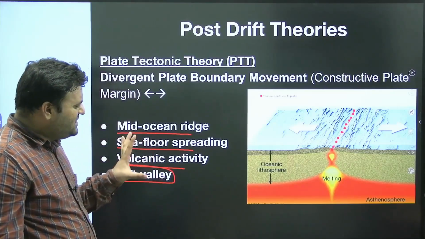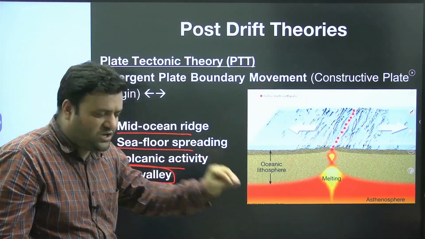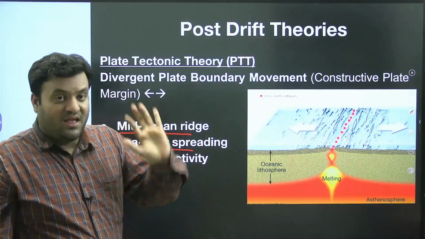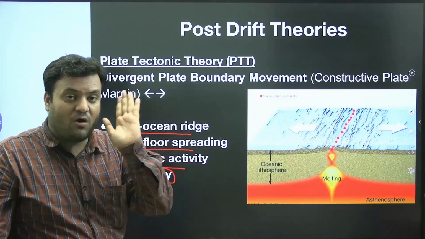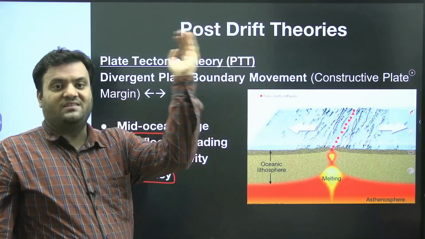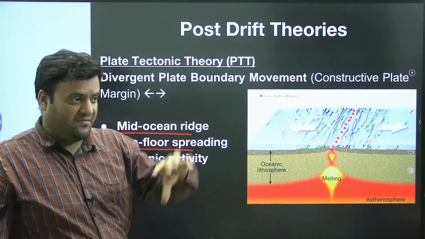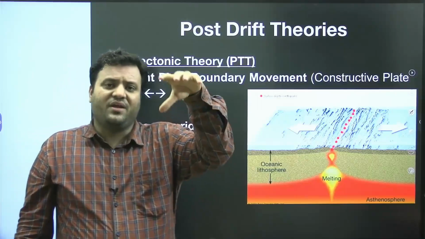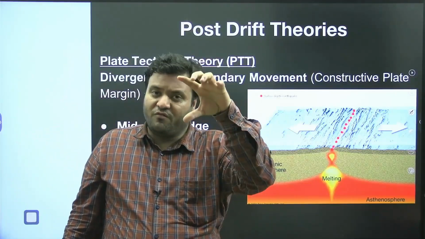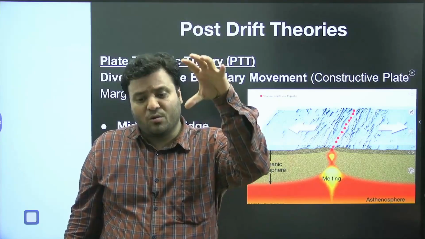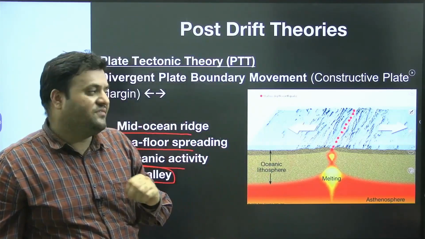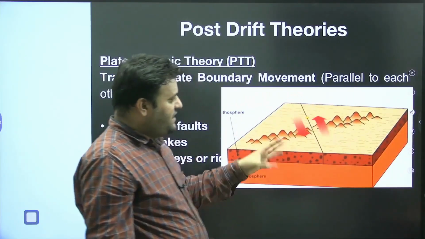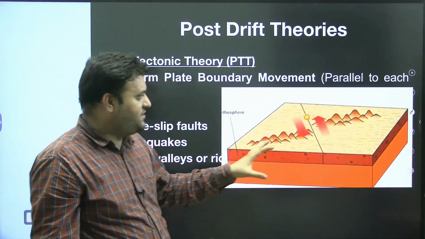Based on this pattern, wherever you see mid-oceanic ridges, you know we have a divergent plate boundary. Wherever you see young fold mountains, you can decipher that there is an interaction of continental and oceanic plates. Wherever in the world you see volcanoes, you can decipher that there is an interaction of plates.